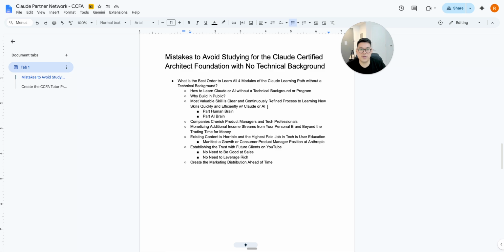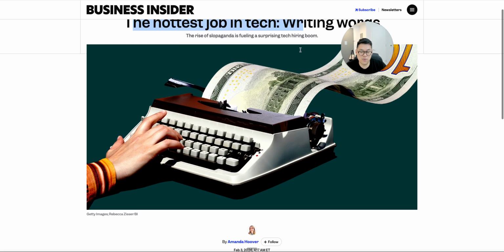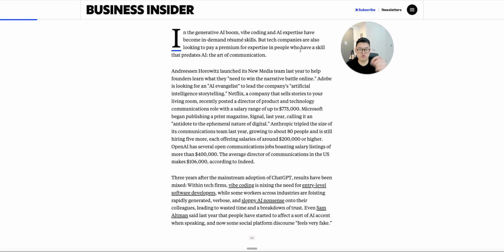So one of the best roles out there, which I always talk about, the $775,000 role, which is the hottest job in tech, is really writing words. It's this product communications role, or this user education role in product management, that's helping people learn how to use AI tools. Nobody's arguing with AI anymore. It's here. It's only moving faster. It's only getting better. But the education that exists is so bad.